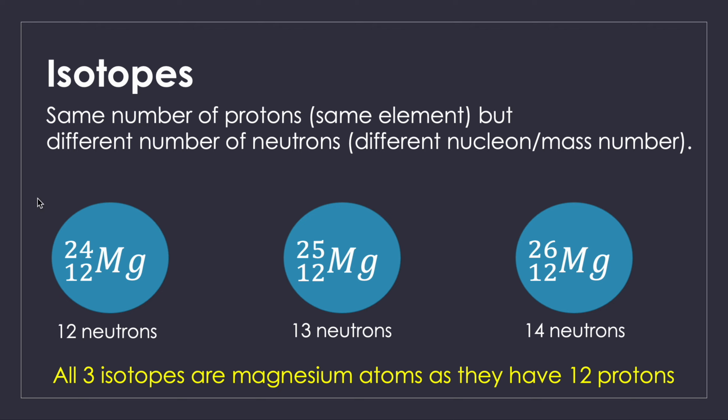Here on this diagram you can see isotopes of magnesium, three different isotopes of magnesium. The number on the upper right represents the atomic mass, and the bottom number is the atomic number. As you can see, they all have the same atomic number, 12, but different atomic mass. You have 24, 25, and 26, meaning that they have different numbers of neutrons, as you can see right here.